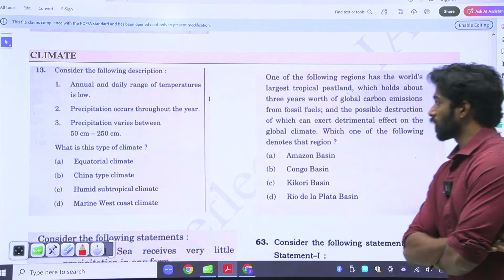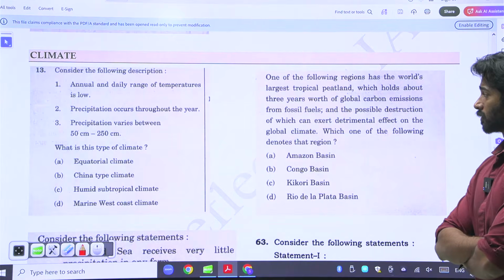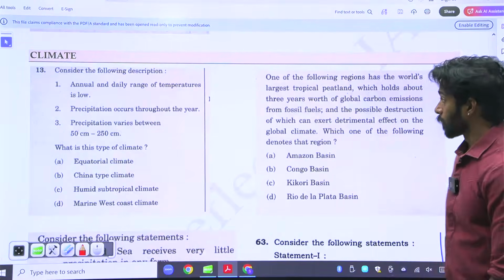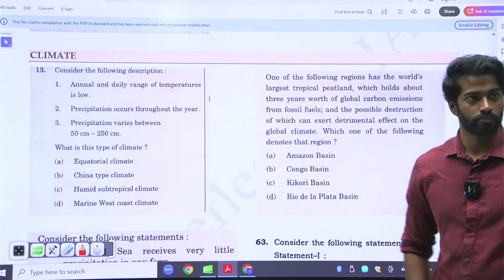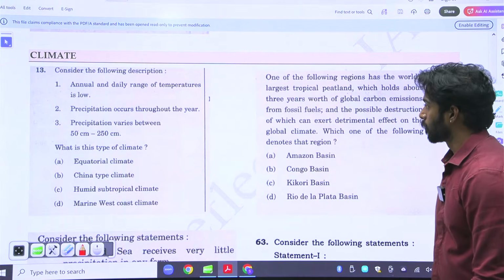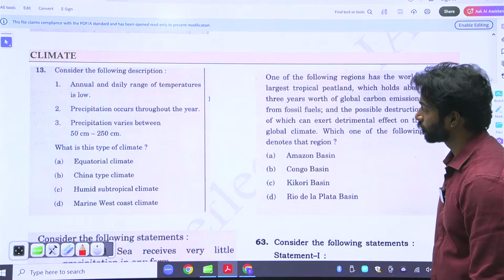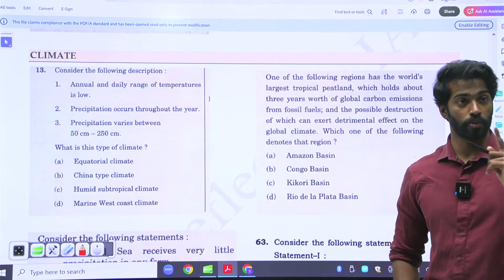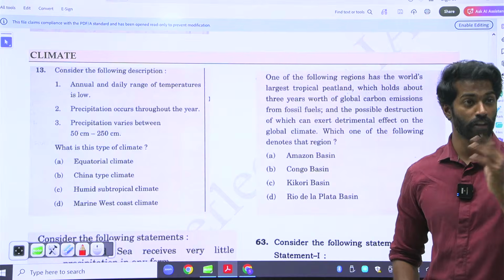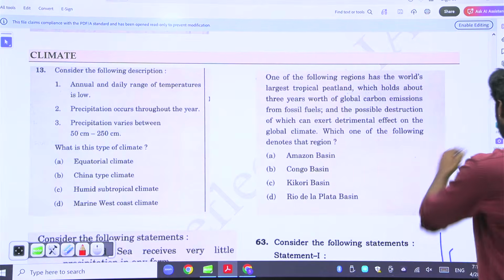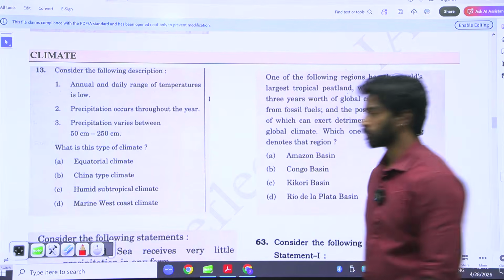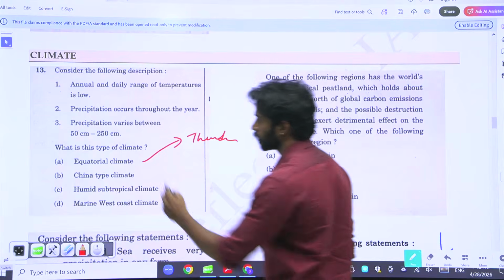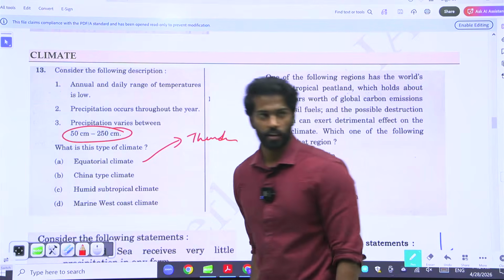The annual daily range of temperatures is low. In equatorial climate also the range is low. Precipitation occurs throughout the year. Equatorial precipitation varies between 550 centimeters to 250, but in equatorial it is usually 200 to 300. 250 to 300, it is very high. Because every afternoon there are thunderstorms. Every afternoon in equatorial climate there is a thunderstorm. So obviously, precipitation does not vary like that.